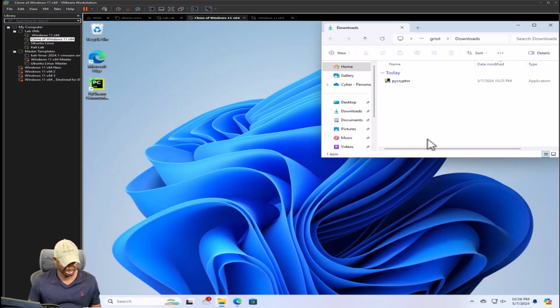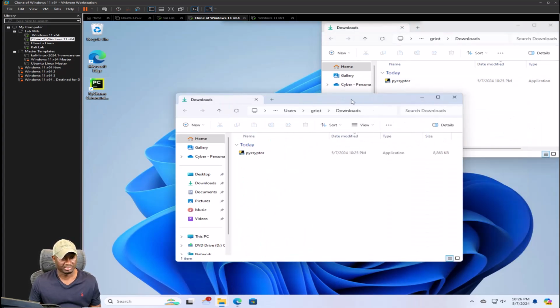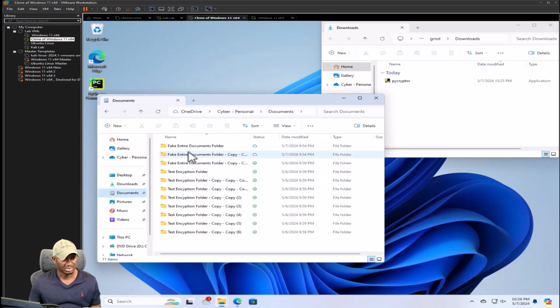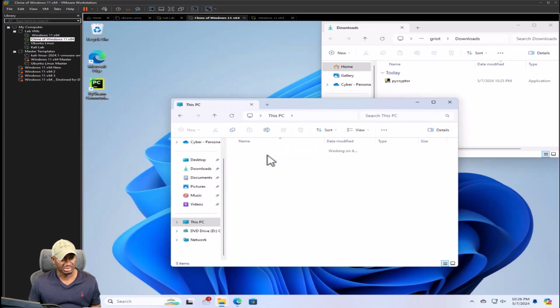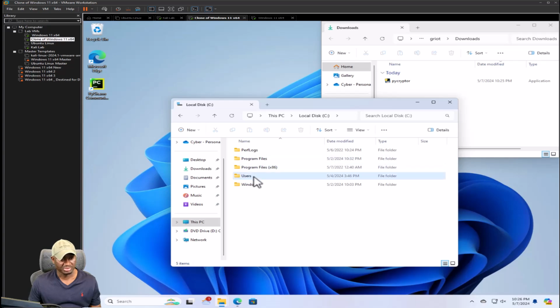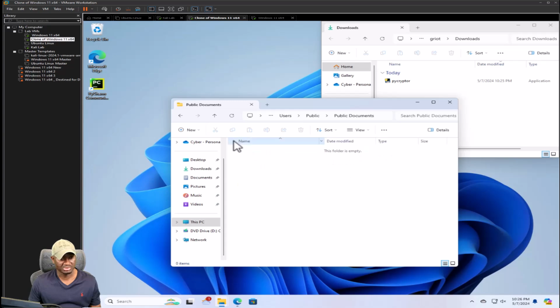Oh, sorry, I closed that accidentally. Let me open that up. Go to documents. They have all these folders in. And then I'm also going to open up the local drive. Let's see. Program files, users, public. Let's see, public documents. Nothing in there.